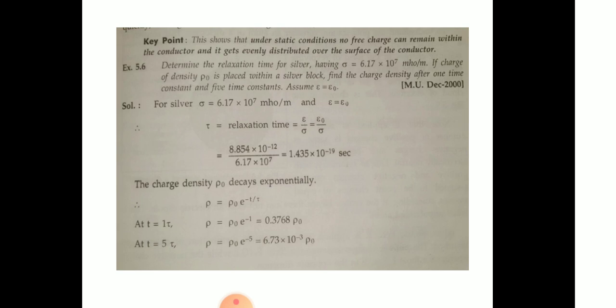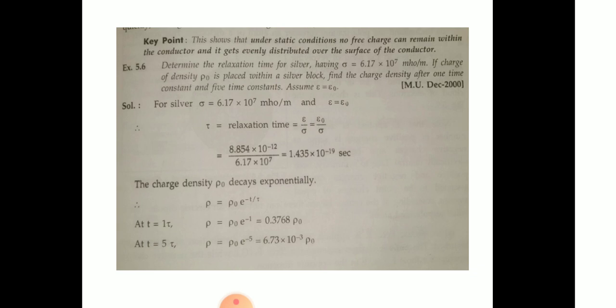For silver, sigma is given, that is 6.17 into 10 to the power of 7 siemens per meter. This is a metal, so epsilon is equal to epsilon naught. Therefore, relaxation time tau is equal to epsilon by sigma, that is epsilon naught by sigma.